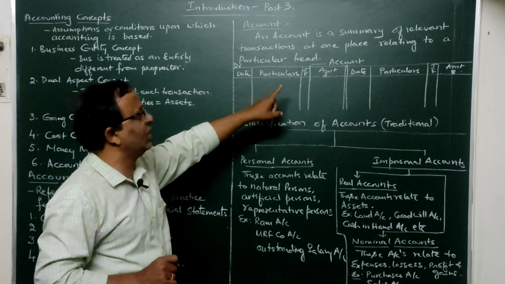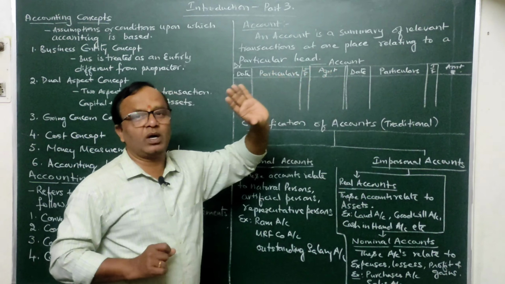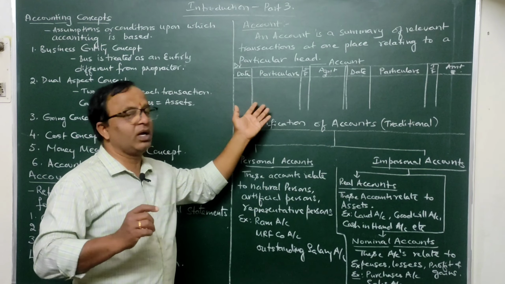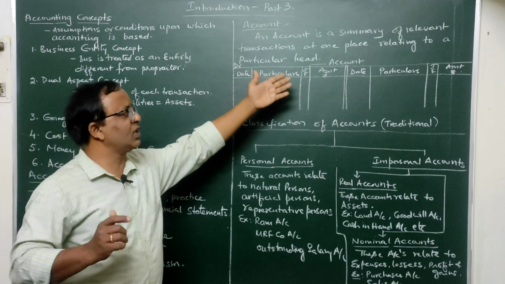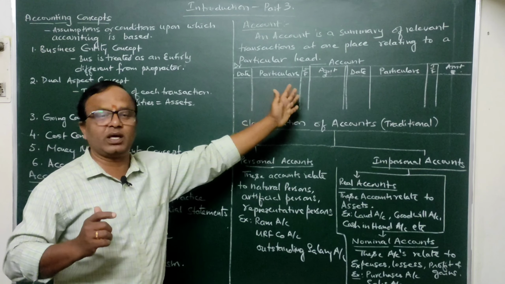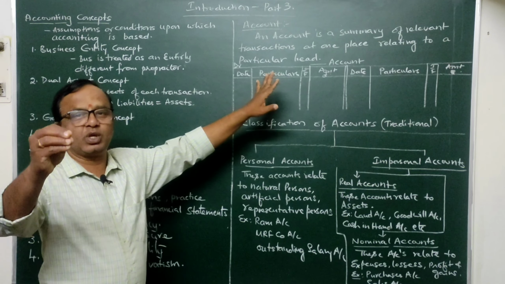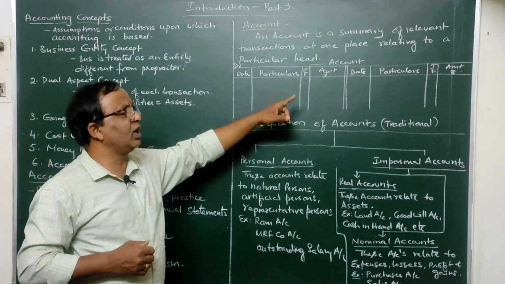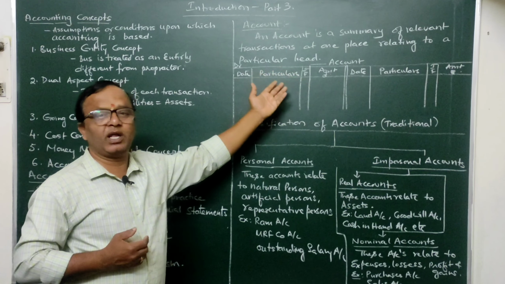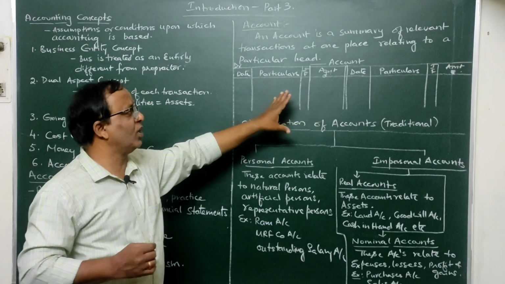Just like, take for example, salaries account. The salaries account will give us the details about how much salary is being paid. In other words, relating to salaries, every aspect, the debit aspects, the giving aspects, the receiving aspects, whatever there are, will be recorded in this particular account. Similarly, if you take machinery account, every other aspect relating to machinery, whatever debit aspects and credit aspects there are, will be recorded in the machinery account.